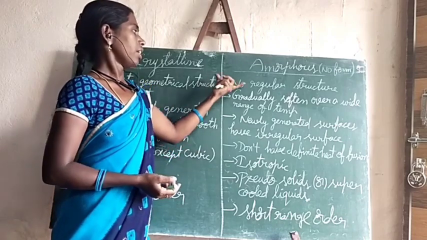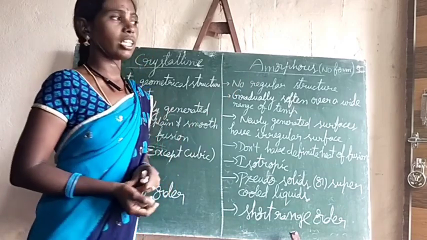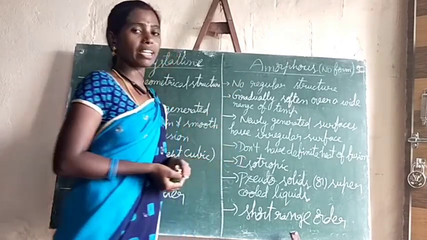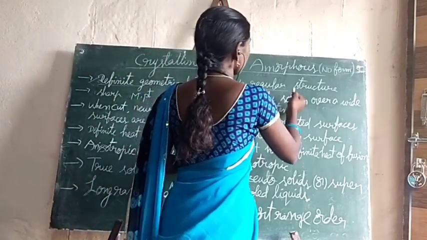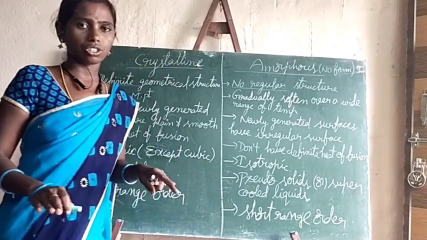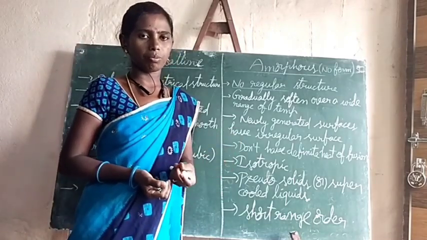Next, if we come to the case of amorphous solids, as they have the irregular pattern of constituent particles, they don't have any regular structure. Simply, if you want to say, amorphous means a powdered form.